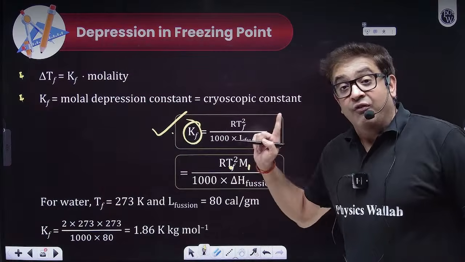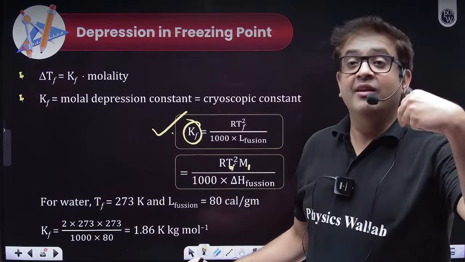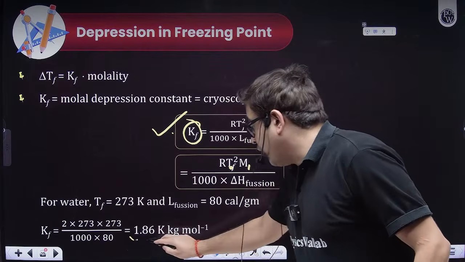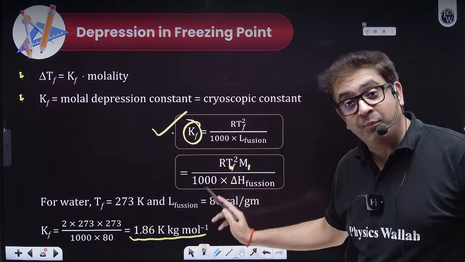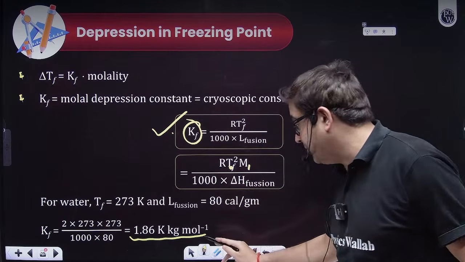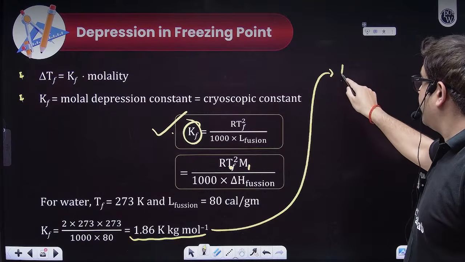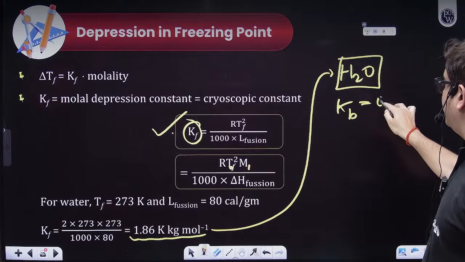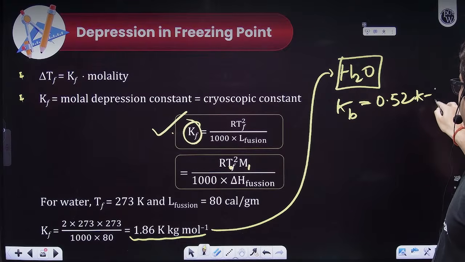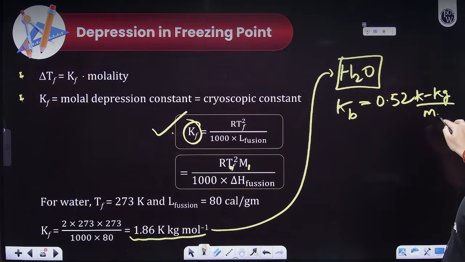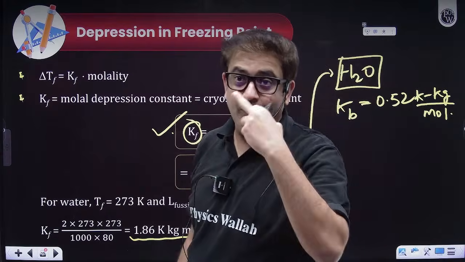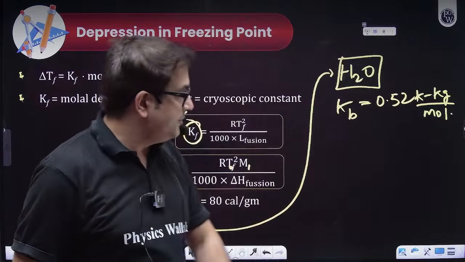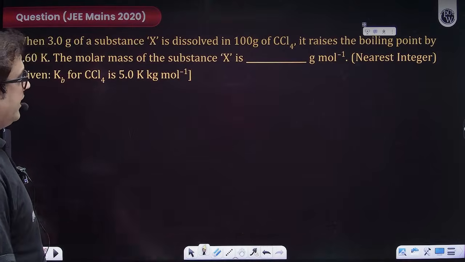For water, beta, most of the time it is given in the question, but I advise that for water you should learn this value. So for water, the value of Kf is 1.86 Kelvin kg per mole, and the value of Kb is 0.52 Kelvin kg per mole. So at least for water as a solvent, you should learn the value of the ebullioscopic constant and the cryoscopic constant. Moving forward, now these are again questions, beta.